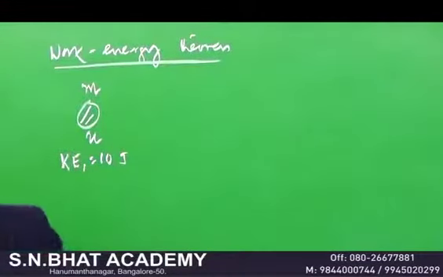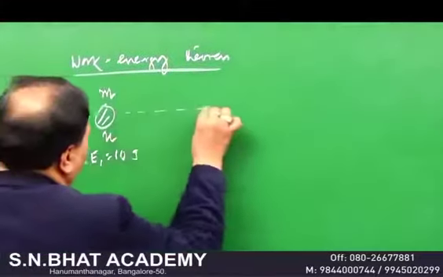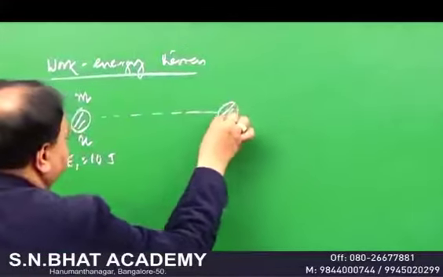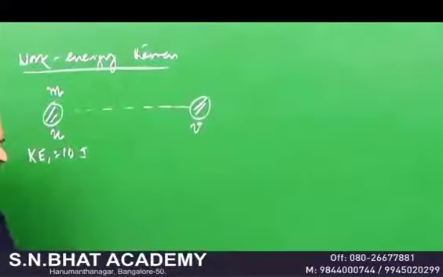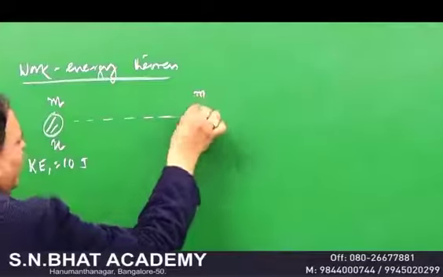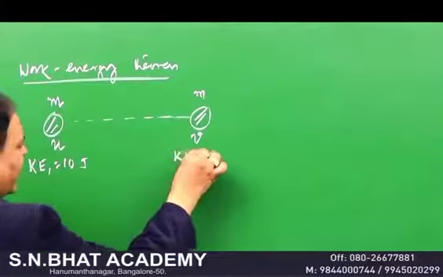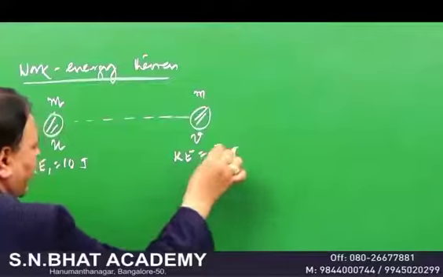What you do is, you give a force on this one. I am giving the force. You know that its velocity increases. This is called final velocity. See, velocity increases means kinetic energy increases. Let us say kinetic energy is equal to 100 joules.